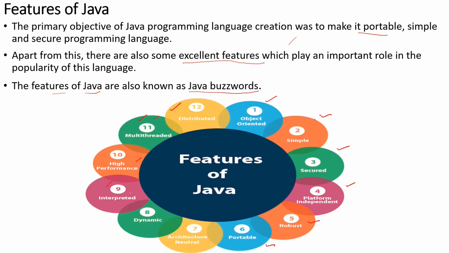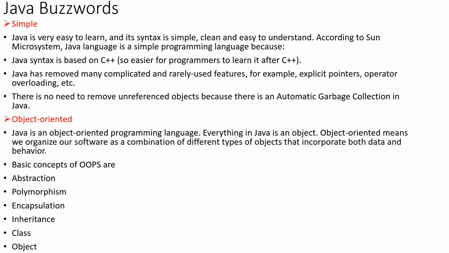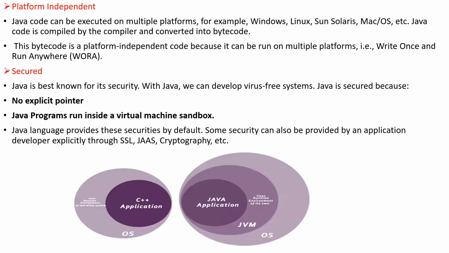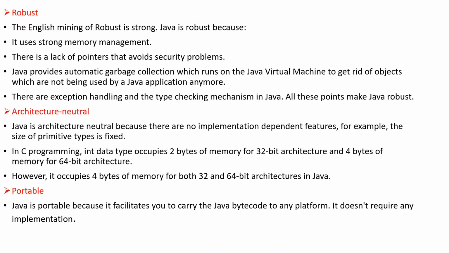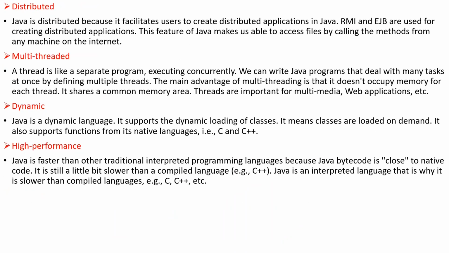Then you have all these we have learned, right? So these are the features. I've explained them with all those statements in the above slides. You can see there: simple, object oriented, platform independent, secured. Okay, we are not going to use any pointers, so it is secured. Then you have robust, architectural neutral, portable, distributed, multi-threaded. Every point has its explanation, right? Just go through them. You'll find things easy.